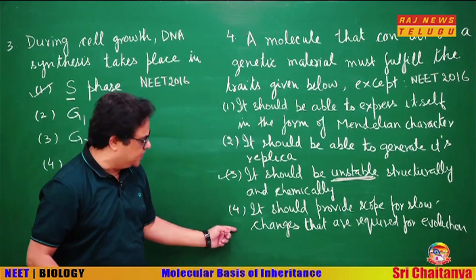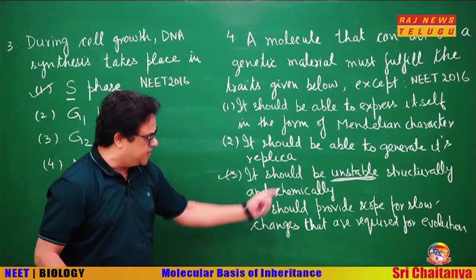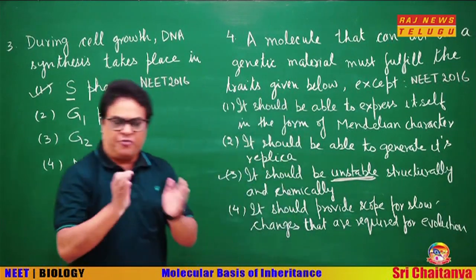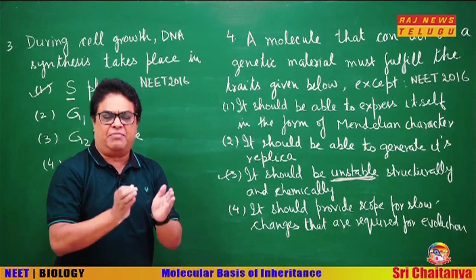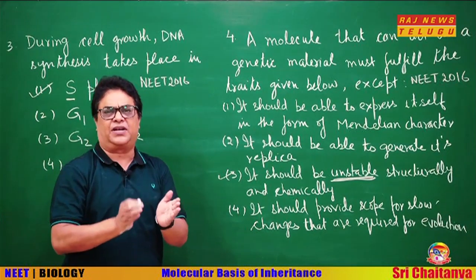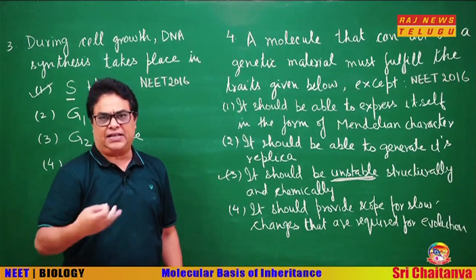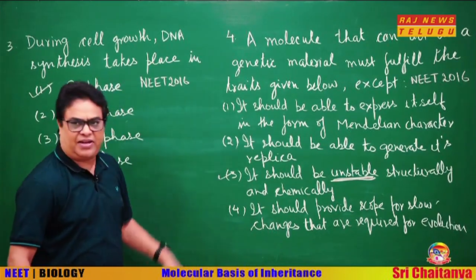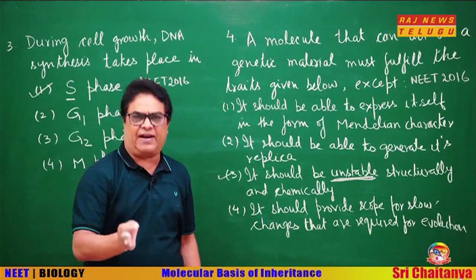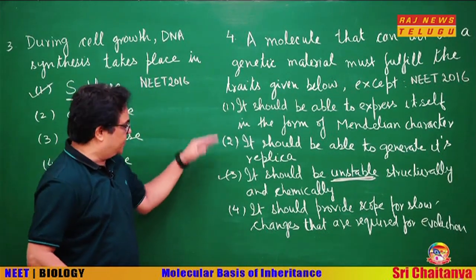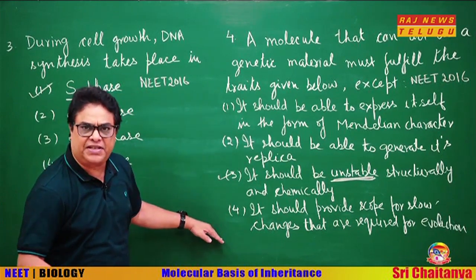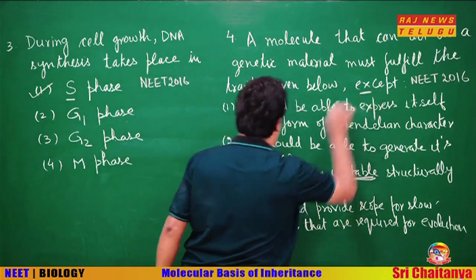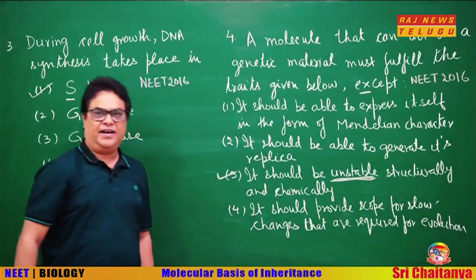Now, let us see the fourth also. It should provide scope for slow changes that are required for evolution. Yes, it should be chemically and structurally stable, but it should provide scope for rare mutations so that new species can be formed. So, statements 1, 2 and 4 are the properties required for genetic material. Statement 3 is the property which is not required. It means this is the exception. So, option 3 is our answer.